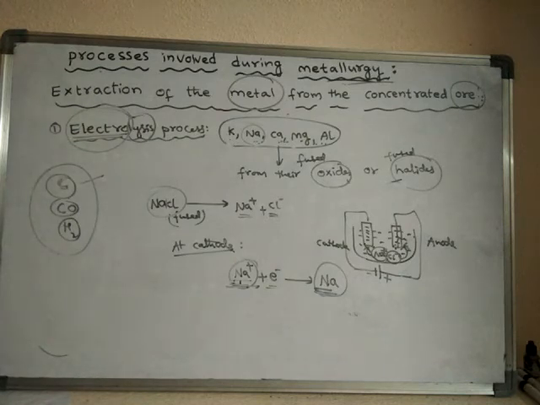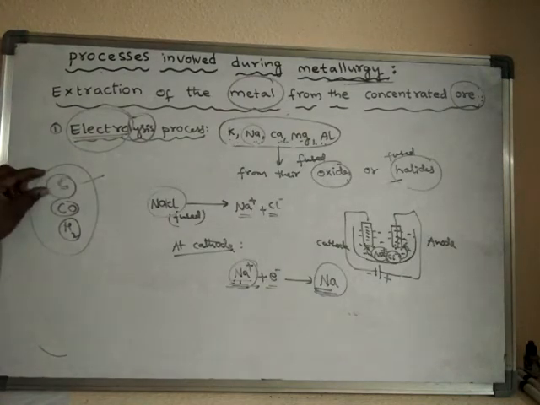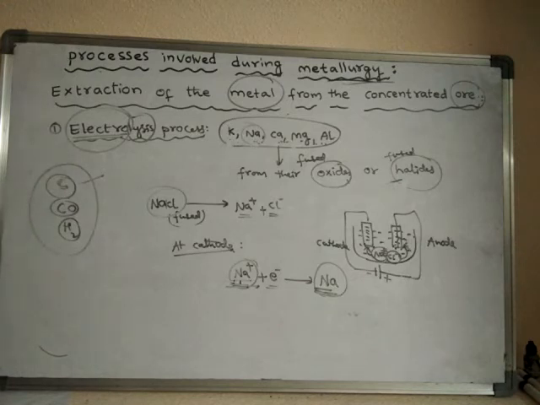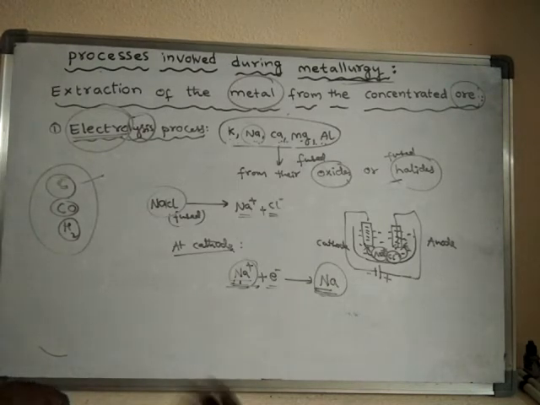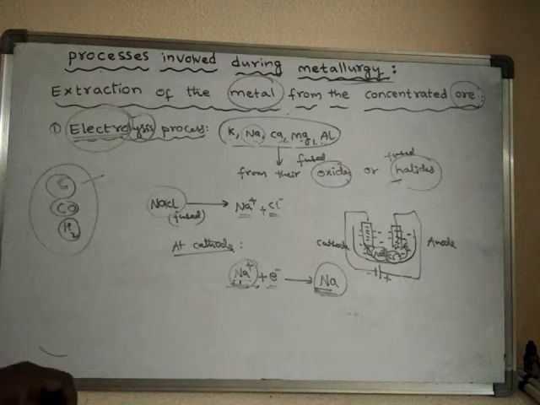Now, reduction by coke, reduction with the help of carbon monoxide, reduction by thermal heating, reduction by aluminum powder. All these things we will learn one by one. First we will learn reduction by coke, how coke helps us in the reduction of certain ores into the metals.